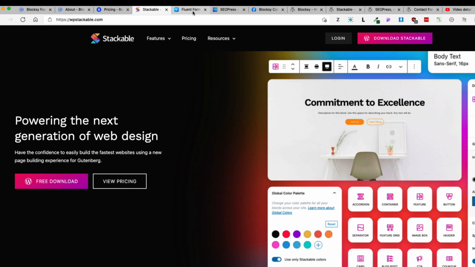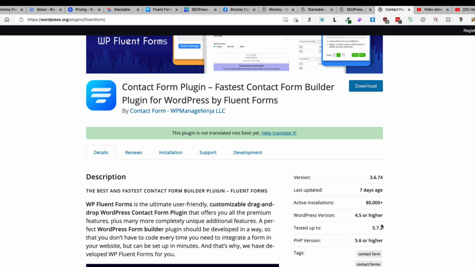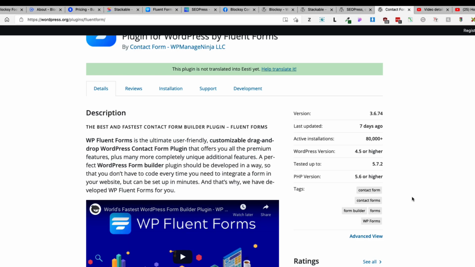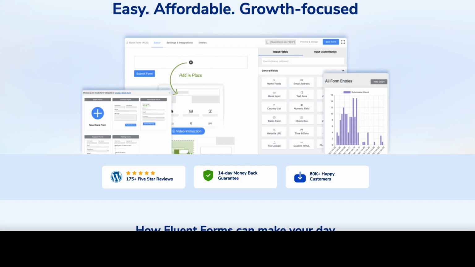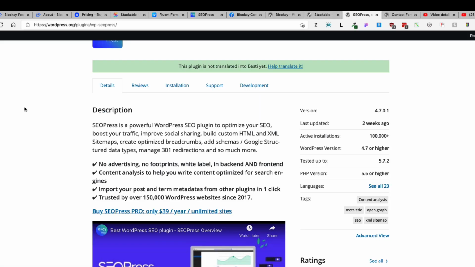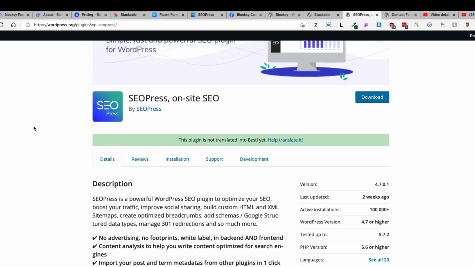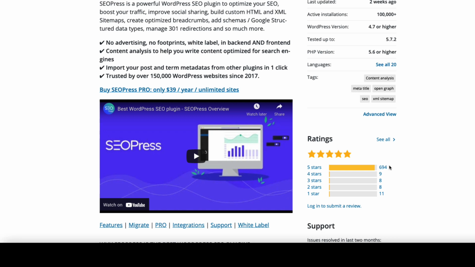It also has a premium version, and in this giveaway you have a chance to win the premium version of Stackable. Next one, Fluent Forms, is one of my favorite form plugins ever. I have used it for more than 2 years on every site I make. It also has free version, as you see, more than 80,000 active installations, 181 5-star reviews. Awesome plugin. It has a pro version, which will be one of the prizes for this competition. And last one of the best SEO plugins out there is a SEOPress. More than 100,000 active installations and almost 700 5-star reviews. Awesome plugin.